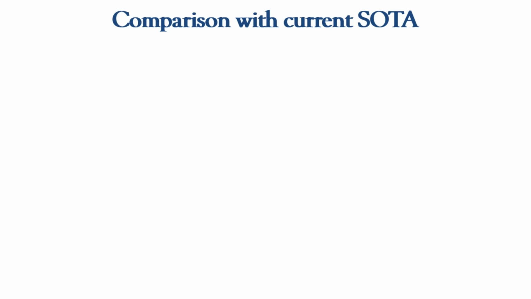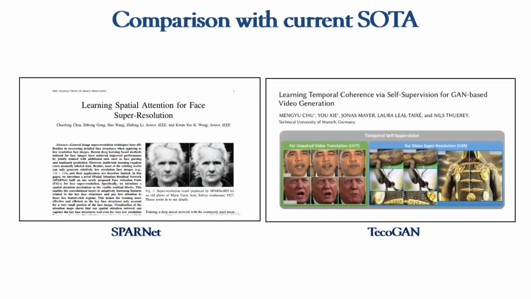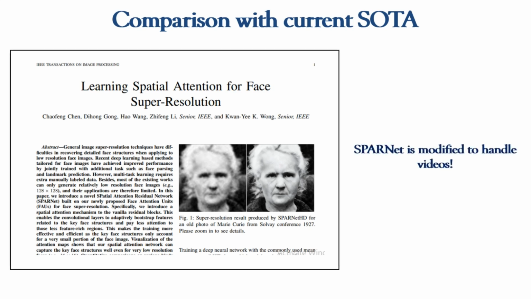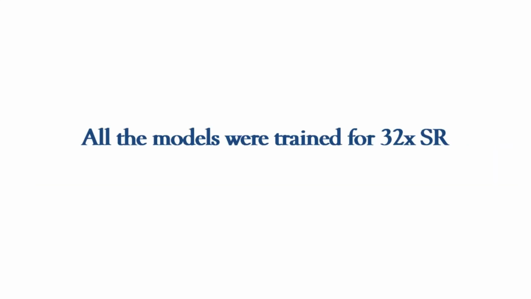Since we don't have any comparable works, we modify SparNet and Techogen for talking face video super resolution. We add a higher resolution reference frame by concatenating it channel-wise with the lower resolution input video in both the networks. This is done to maintain parity with our network. We also modify SparNet appropriately to ingest a temporal input. Techogen, being a video SR paper, does not require this modification. All the models were trained for 32x super resolution.